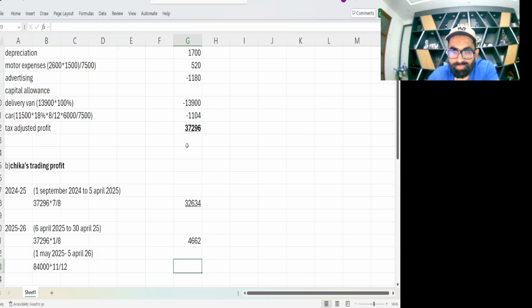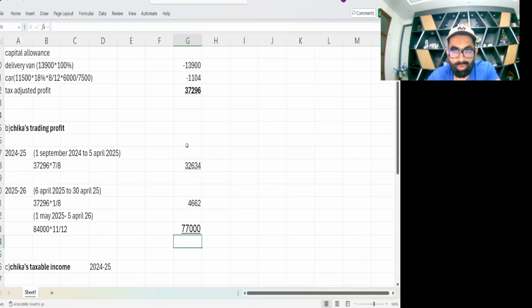And then from the remaining 12 months, the blue marker, remember, we'll take 11 months. I have already explained this. So 84,000 times 11 divided by 12. What about these two? Let's add these two.